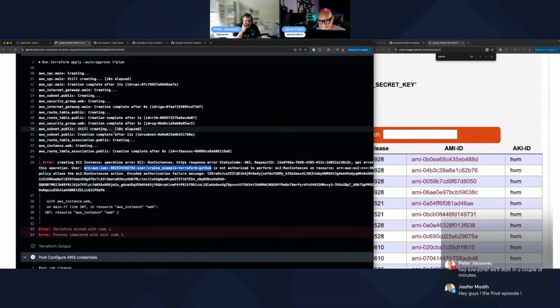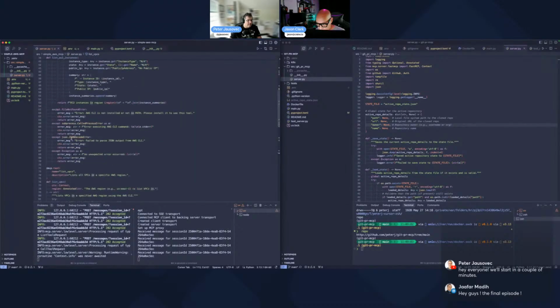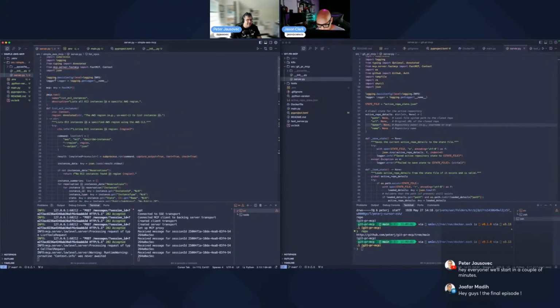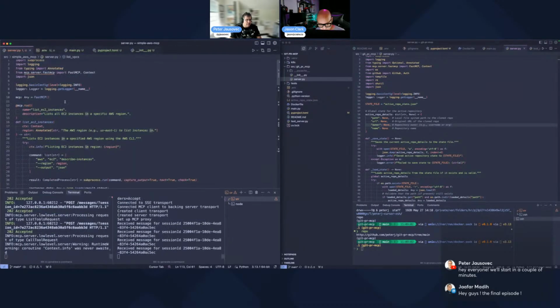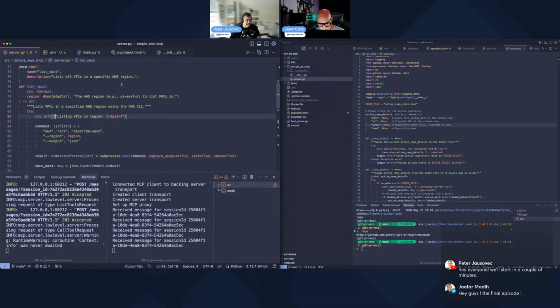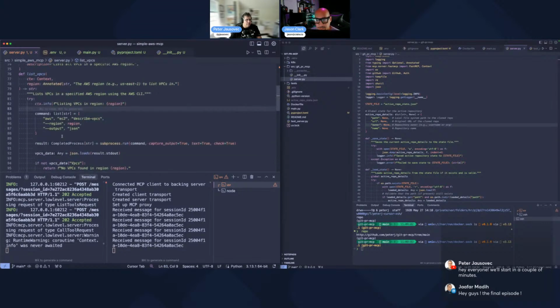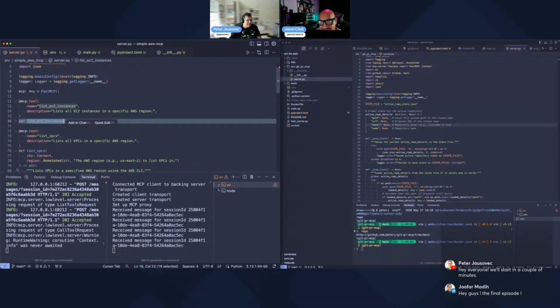And while you're doing that, since the VPC was created, at least I can show how you can test the AWS MCP server that I've created. It's a very simple one. It has 2 tools. One is to list all VPCs in a specific AWS region, and it just uses the AWS CLI. It's not very sophisticated. The second one is to list EC2 instances.